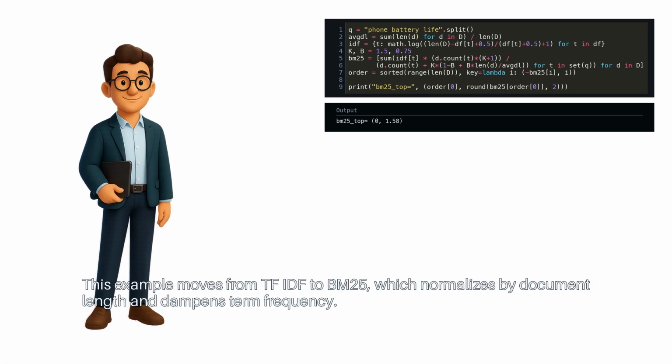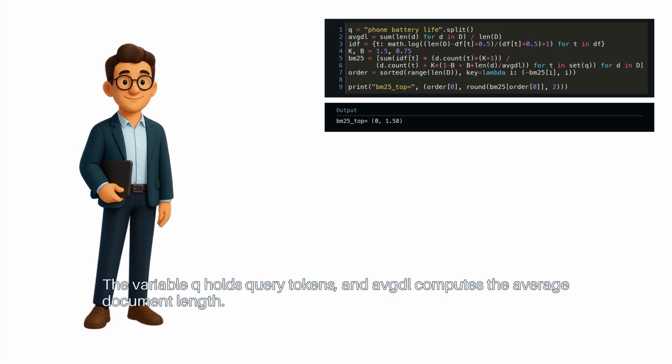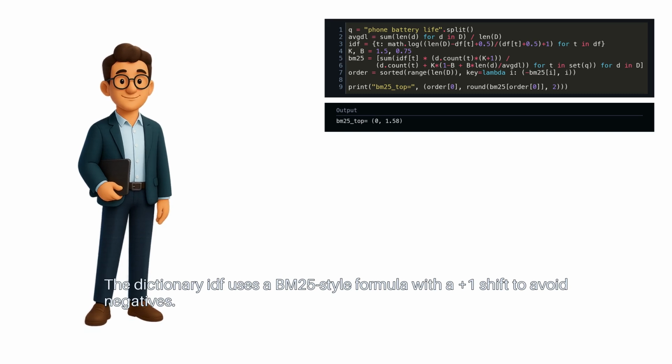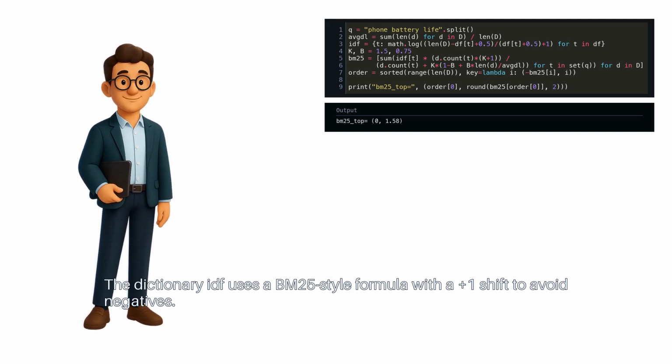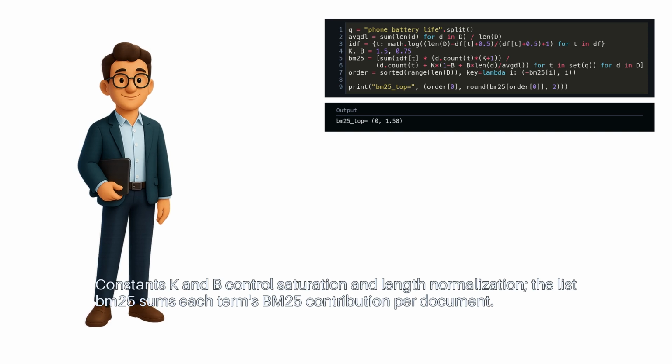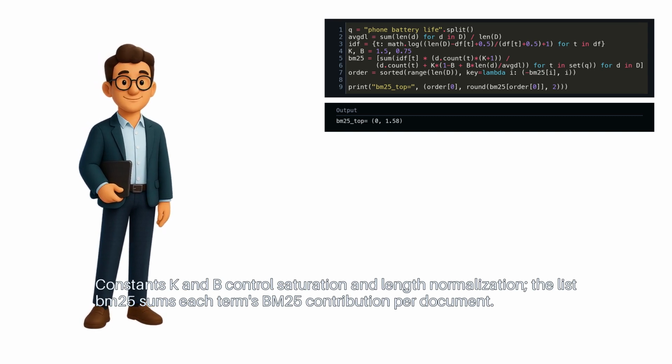This example moves from TF-IDF to BM25, which normalizes by document length and dampens term frequency. The variable Q holds query tokens, and avgdl computes the average document length. The dictionary IDF uses a BM25-style formula with a +1 shift to avoid negatives. Constants K and B control saturation and length normalization. The list BM25 sums each term's BM25 contribution per document.